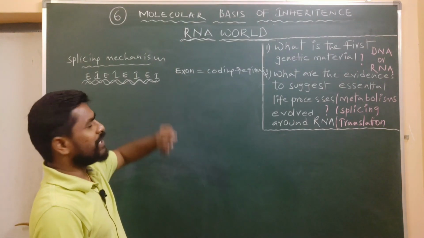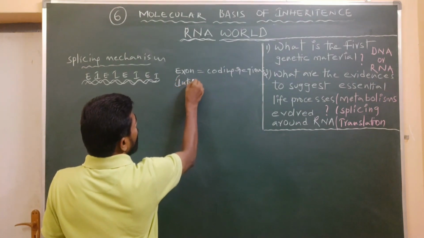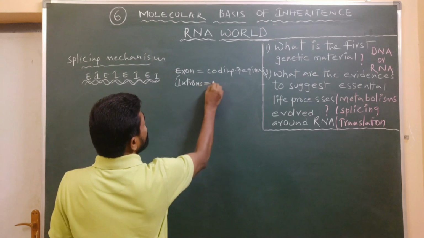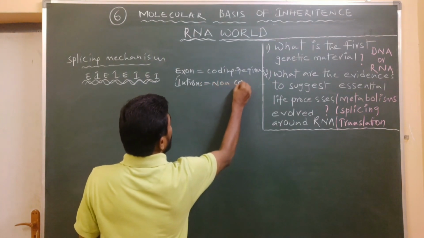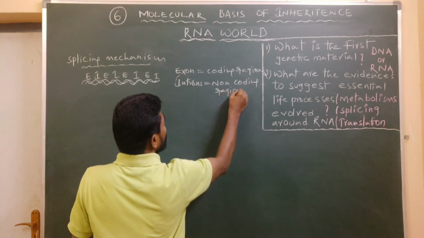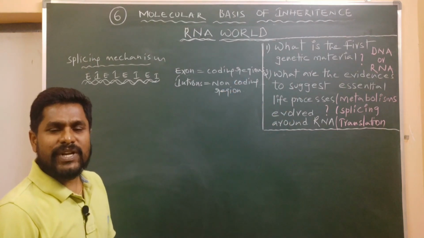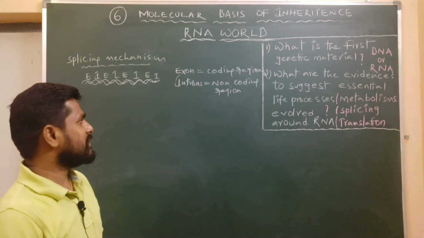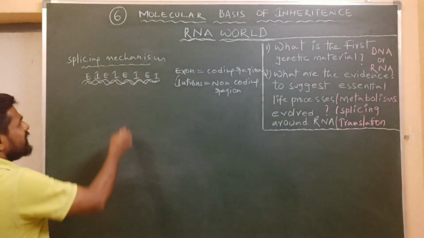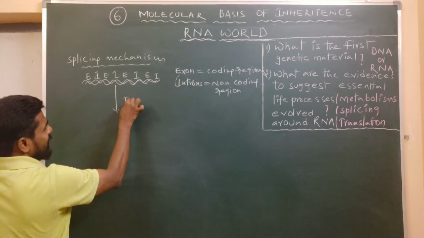Introns are non-coding regions of DNA or RNA which don't code for any character.